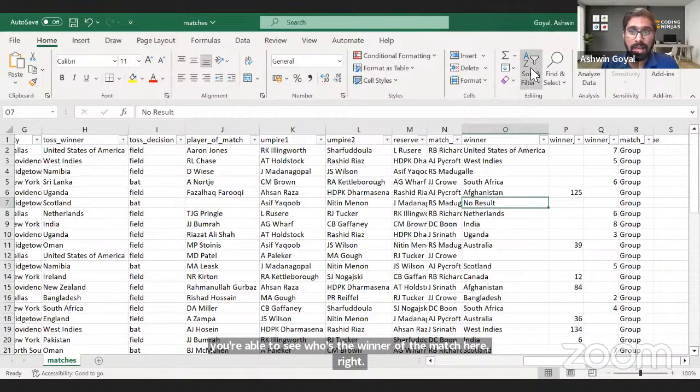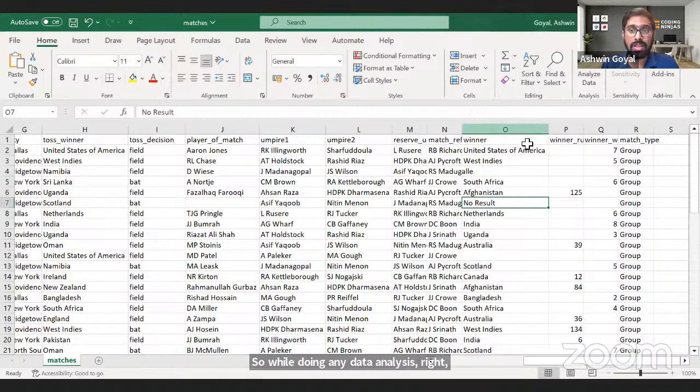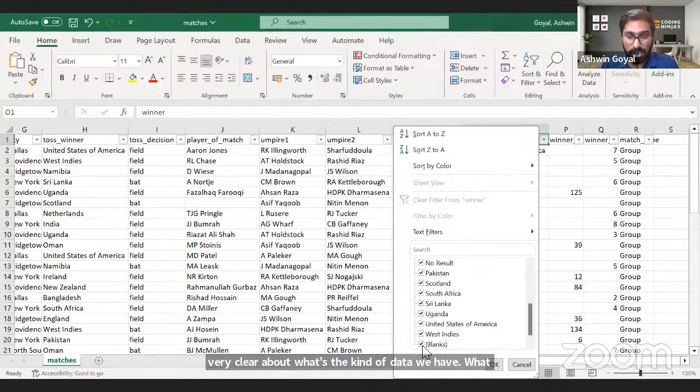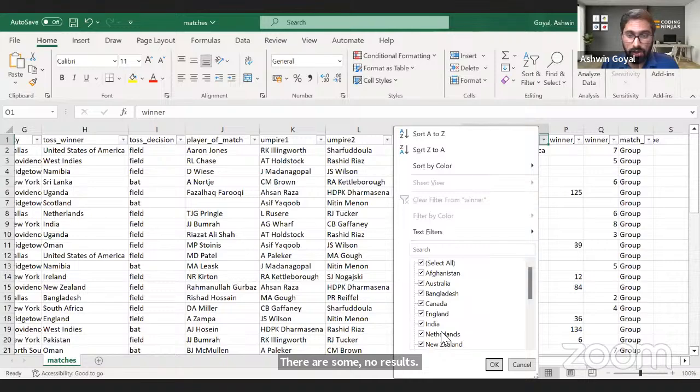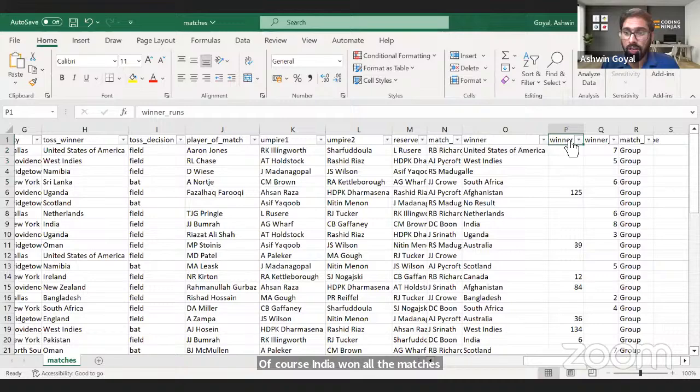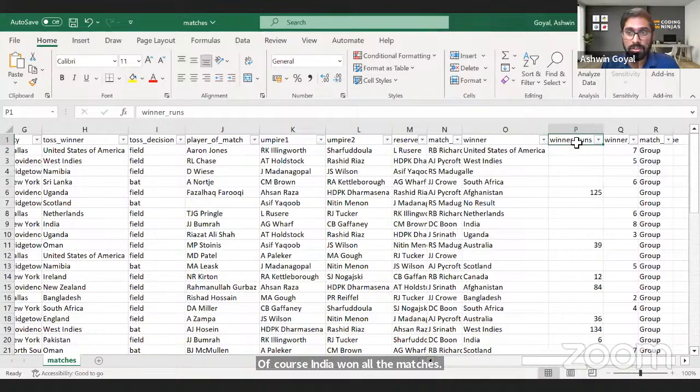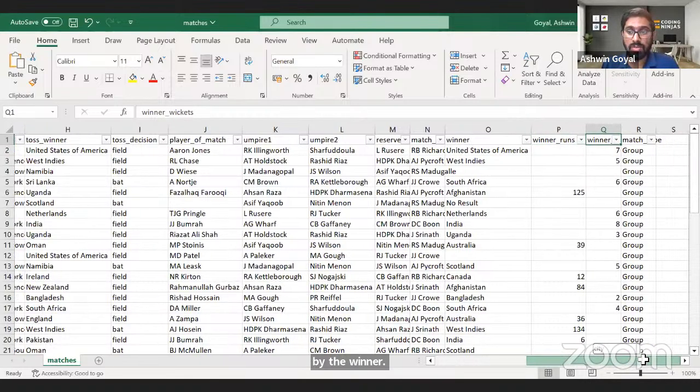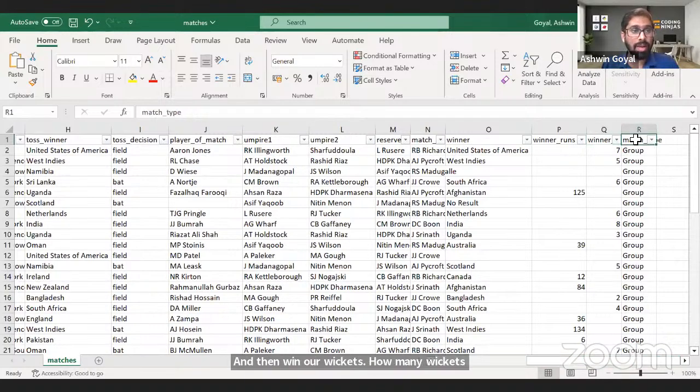While doing any data analysis, we need to be very clear about what kind of data we have, what are the values that we have. For example, see, there are some blanks also. There are some no results also. And there are some Pakistans also, but okay, that is fine. Of course, India won all the matches. Then winner runs, the number of runs scored by the winner, and then winner wickets, how many wickets did the winner take, and match type. Now, this is the data set, right?